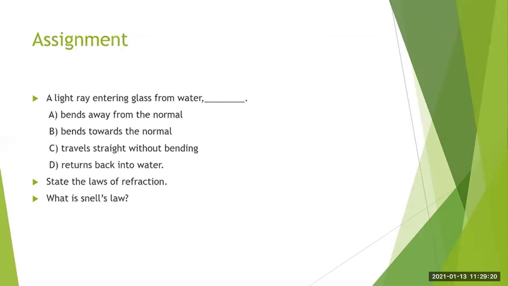That experiment of the pencil kept vertically and inclined in the beaker, you will perform at home, and the other experiment also you can perform at home, that you have to keep a 5 rupee coin in the vessel and observe that. Then in the next lecture we will study the next topic, the refractive index. Okay, students.